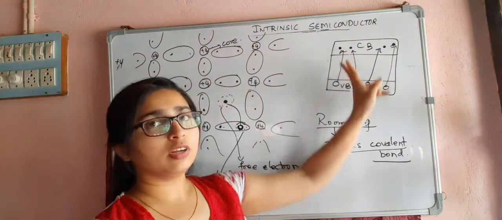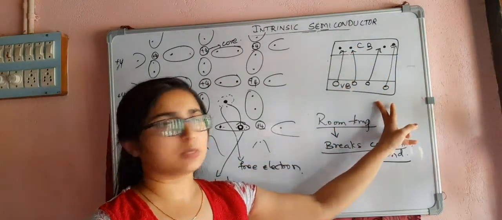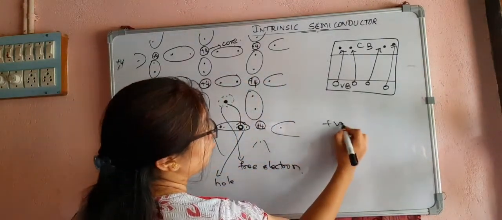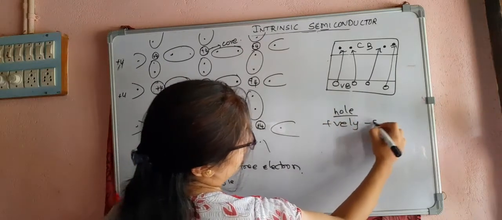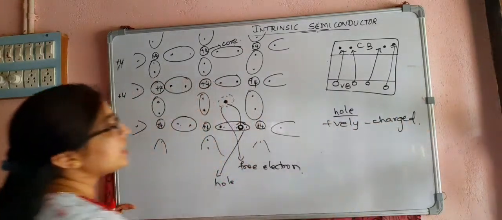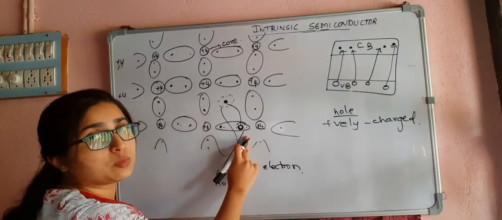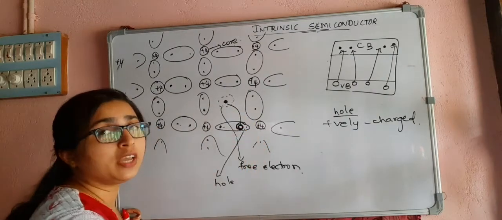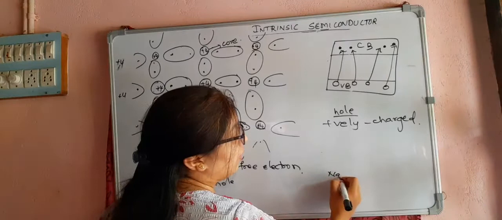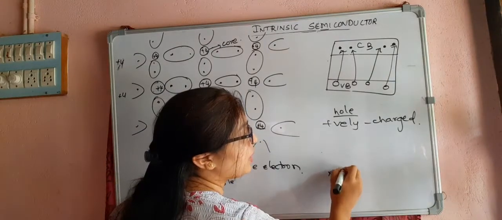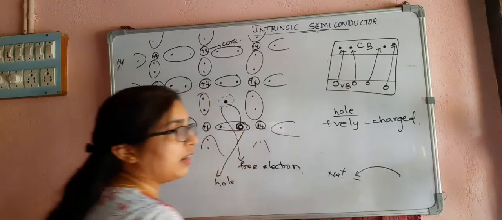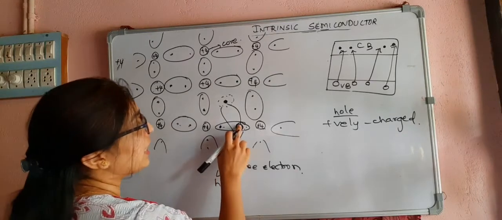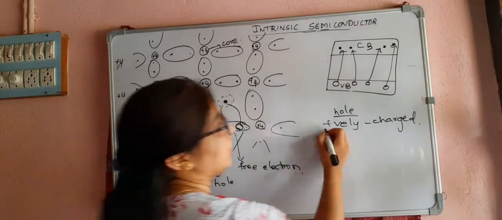For every free electron there is a hole which is created in the valence band. So this hole will have a positive charge now. Why is it positively charged? Because the electron which was in this place is negatively charged. So when it leaves the place, obviously this should be positively charged. It's like when an atom donates an electron, it becomes positively charged. When it receives an electron, it becomes negatively charged. Electron leaves its place and this vacant place gets the positive charge.